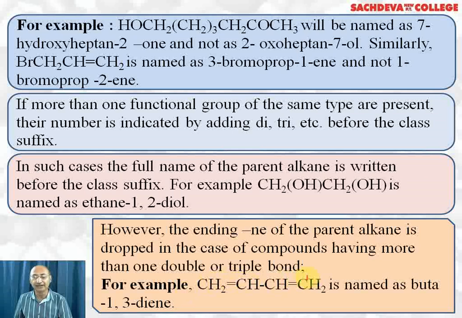So it is named as buta. Buta means four carbon atoms. Buta-1,3-diene. Buta because four carbon atoms are there, 1,3 because the double bonds are after the first and third carbon atoms, di means two, ene means double bond. This is the way of naming this compound.